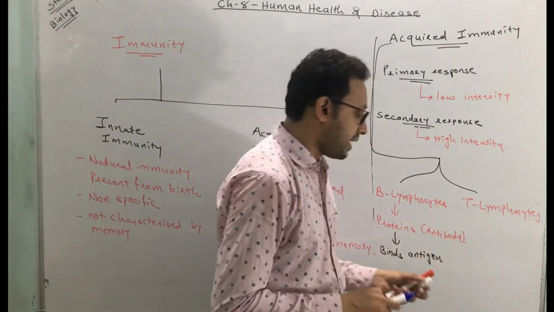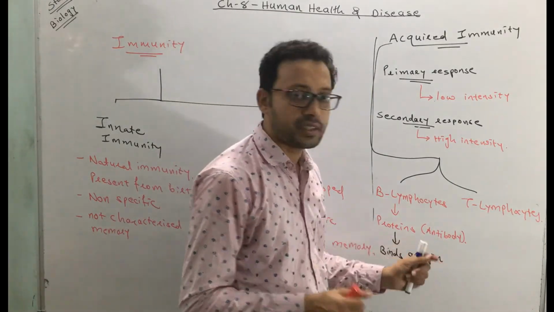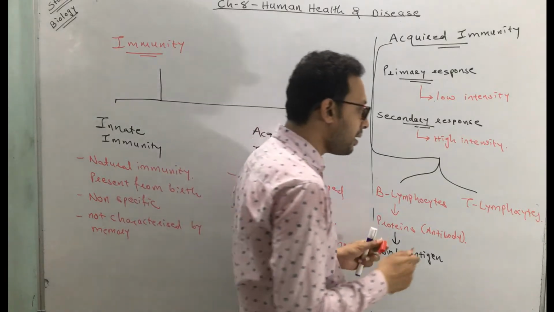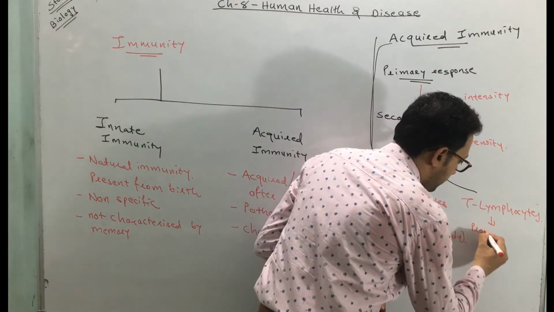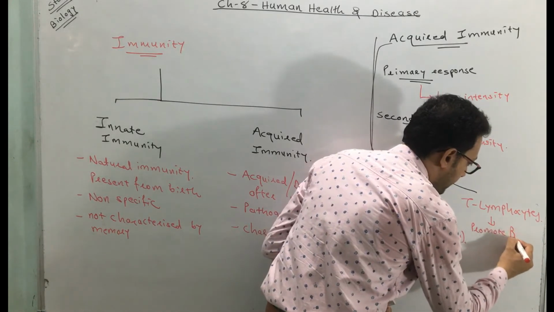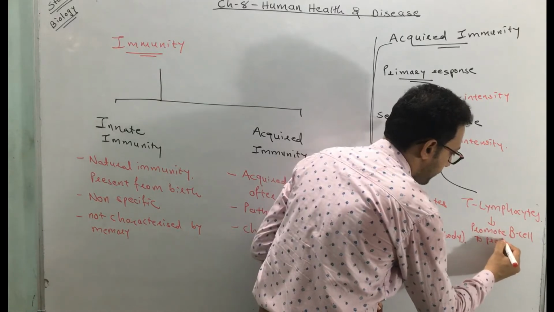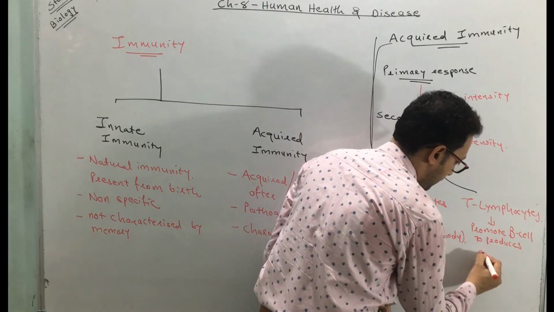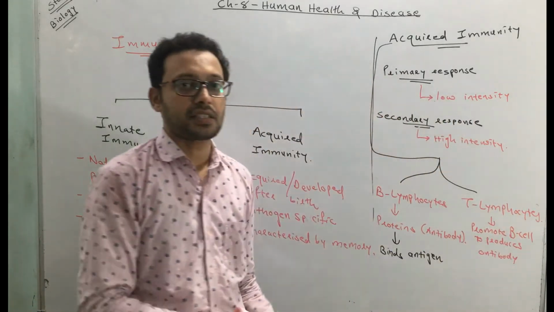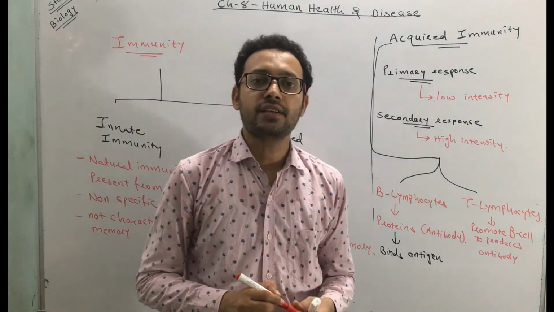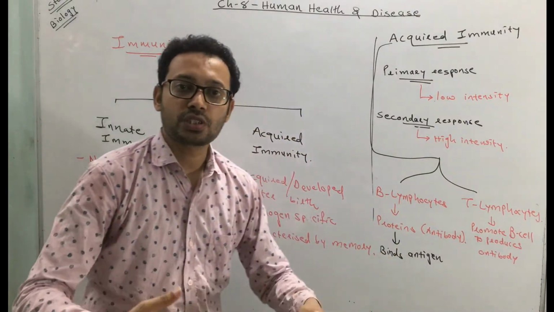Now a T lymphocyte as such is not able to produce the antibody. It does not produce any antibody, but it stimulates or promotes B cells or B lymphocytes to produce the antibody.